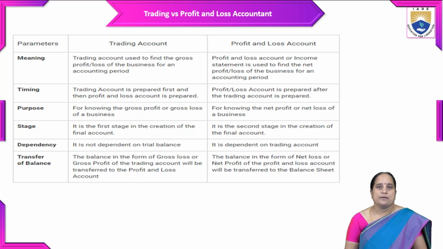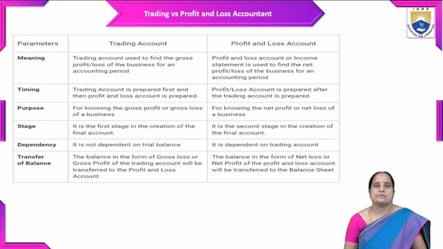The second parameter is timing. The trading account is prepared first, and based on the trading account we prepare the profit and loss account, which is prepared after the trading account. Coming to the purpose, the trading account is for knowing the gross profit or gross loss of a business, whereas with the help of the profit and loss account, we can identify the net profit and net loss of the business.